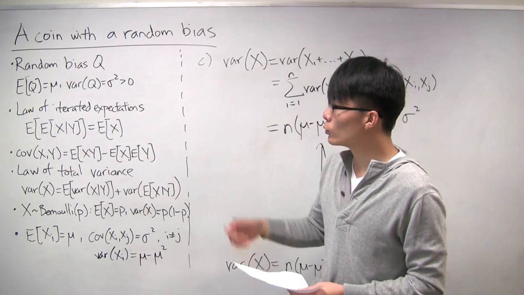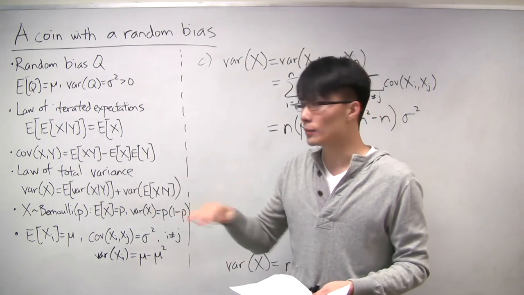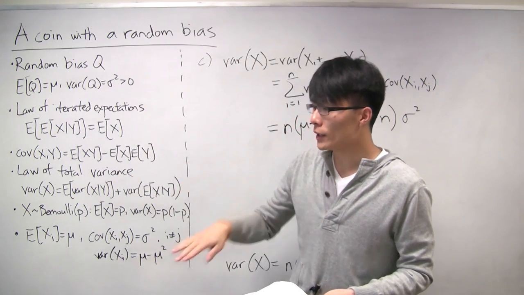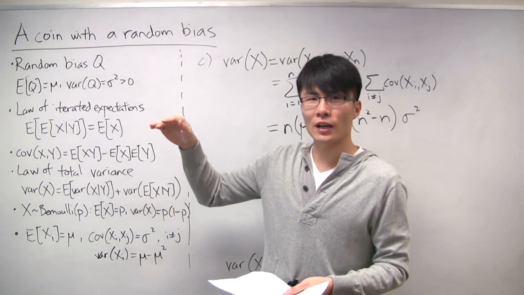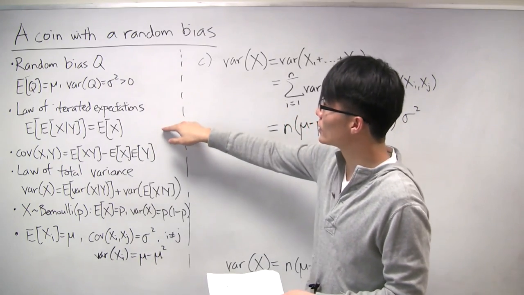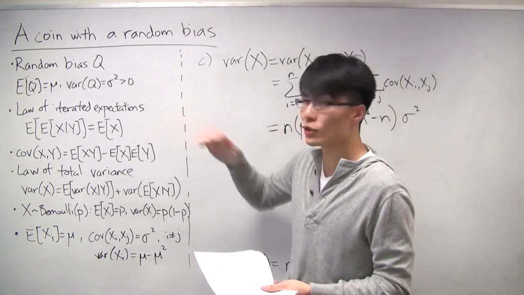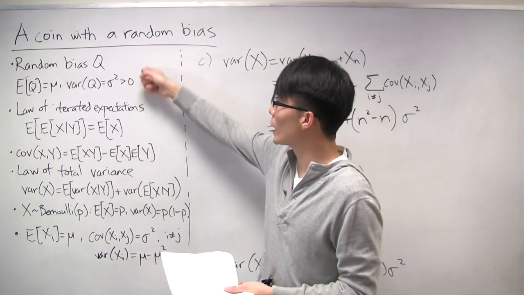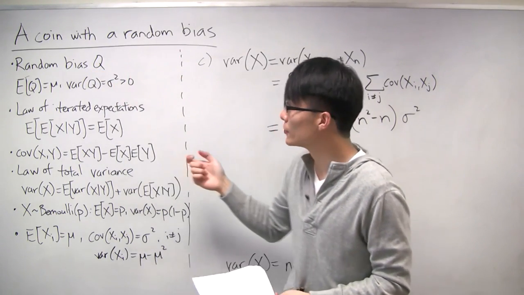But one good rule of thumb is when you have a hierarchy or layers of randomness, where one layer of randomness depends on the randomness on the layer above. So in this case, whether you get heads or tails is random, but that depends on the randomness on the level above, which was the random bias of the coin itself.